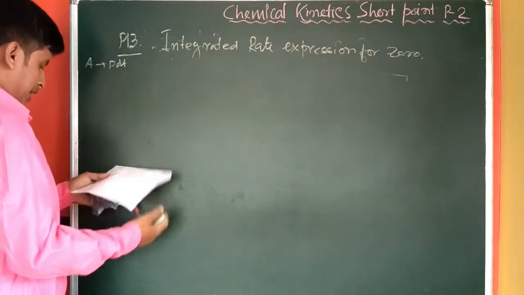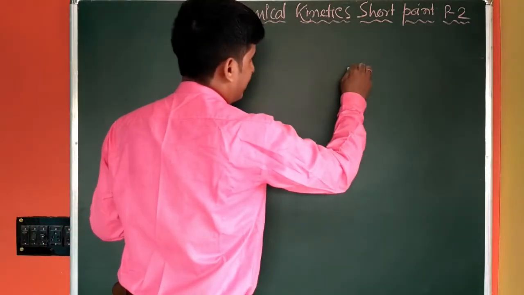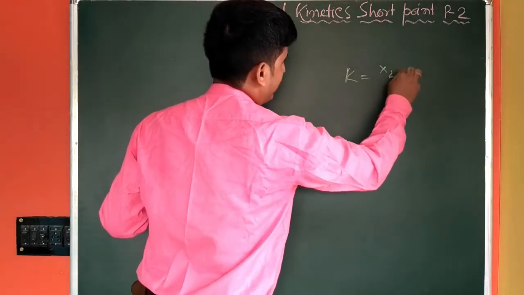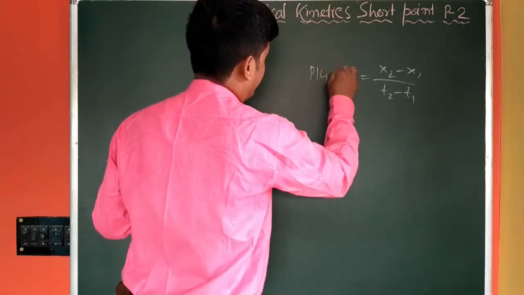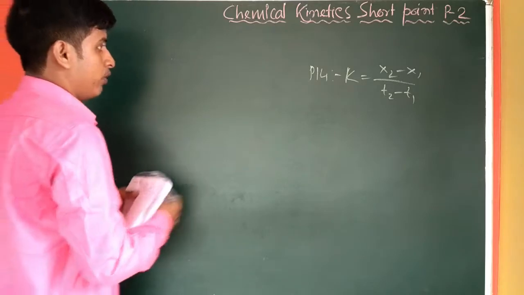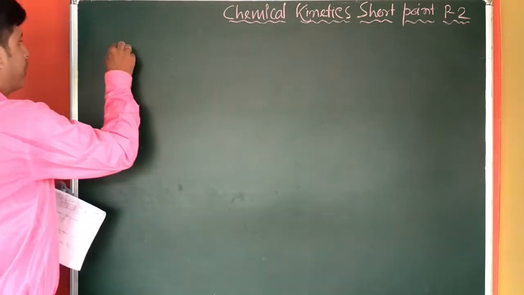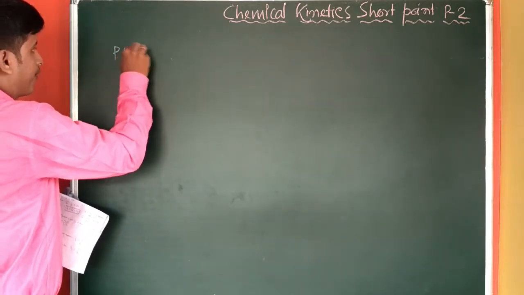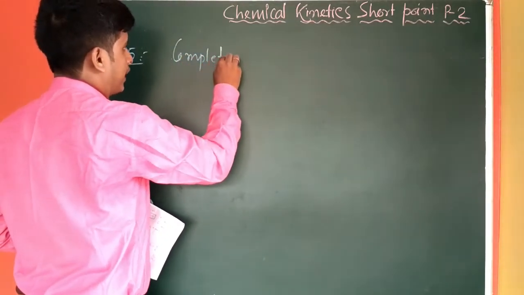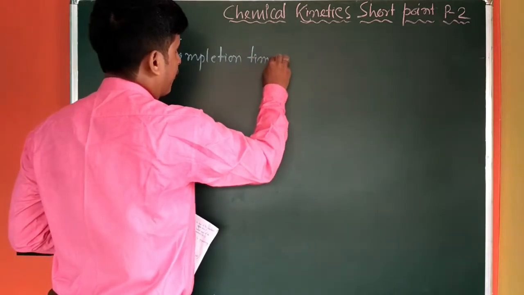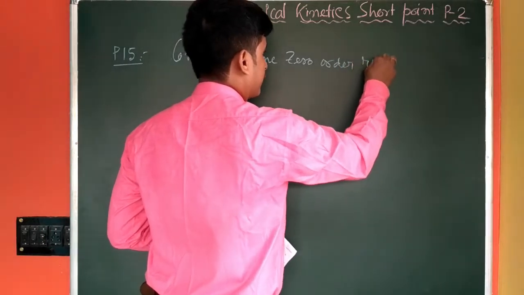Now what will be the next point? This equation K equal to x2 minus x1 by t2 minus t1, this was the point 14. Now we will conclude our next point. Next point is point 15. This is the completion time for zero order reaction.